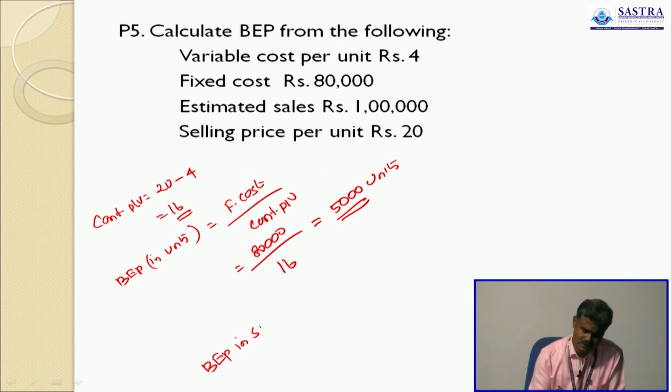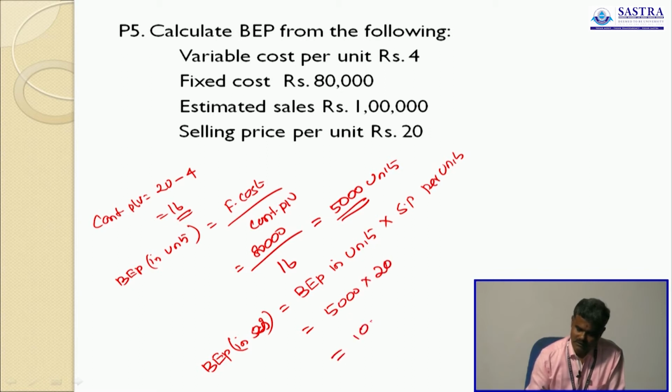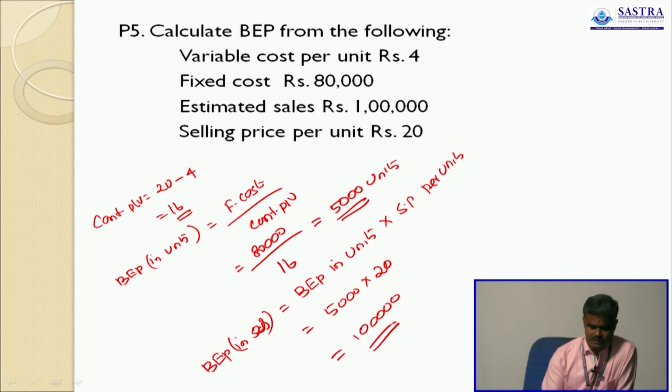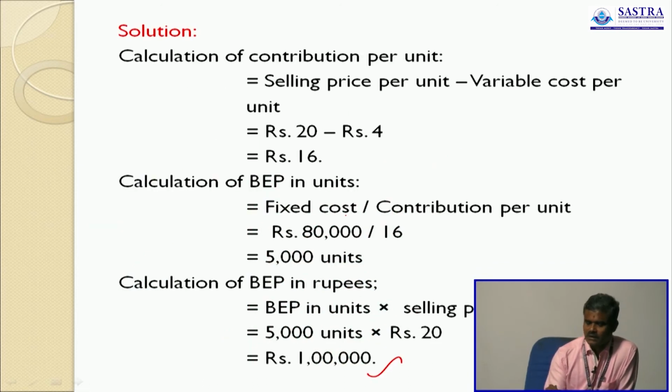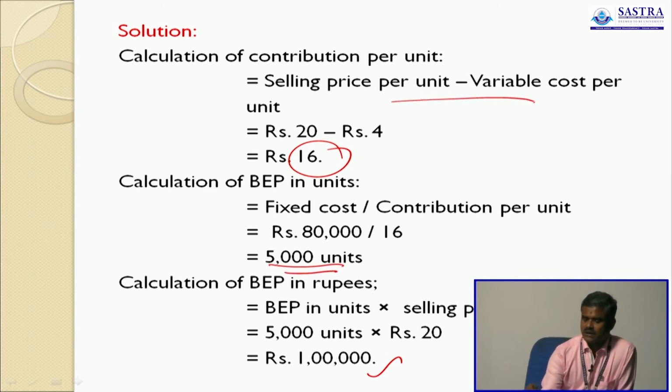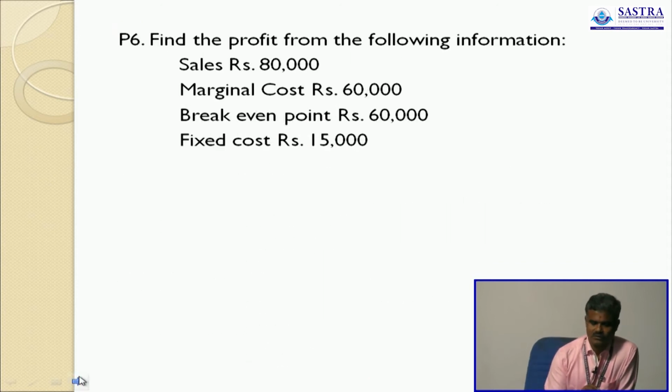Now BEP in rupees is BEP in units into selling price per unit. 5,000 into 20, that is 1 lakh. This is the answer. BEP is 1 lakh. Very simple. Now you see, contribution per unit 16, units 5,000. So these are all the formulas. So BEP in rupees is 1 lakh. Okay. Now shall I move to the next problem?